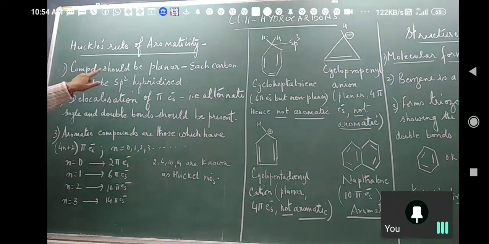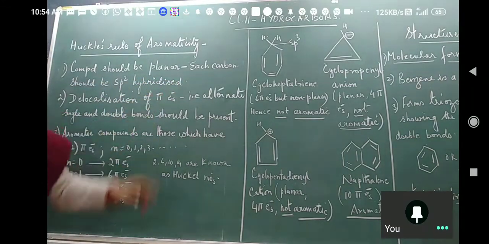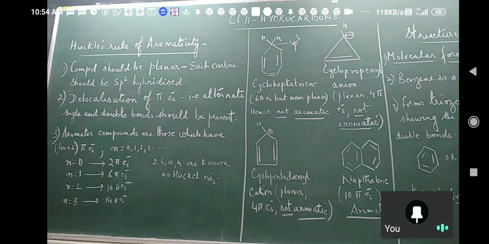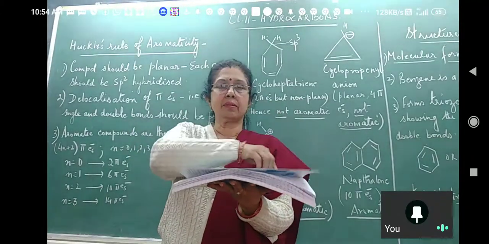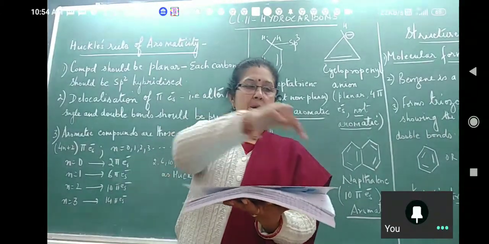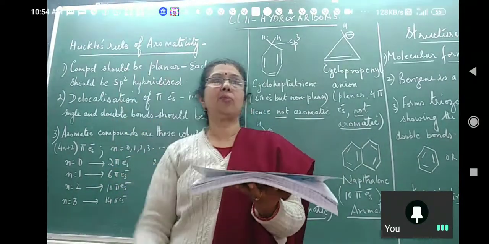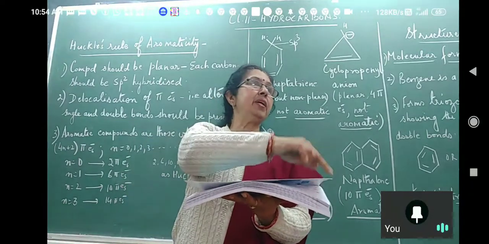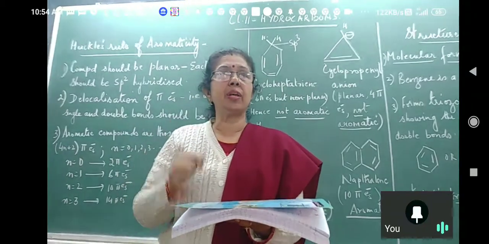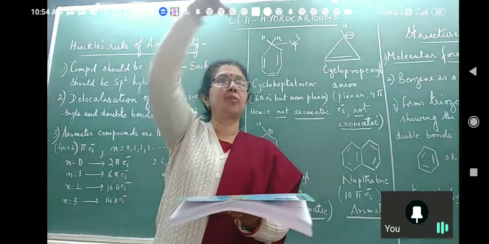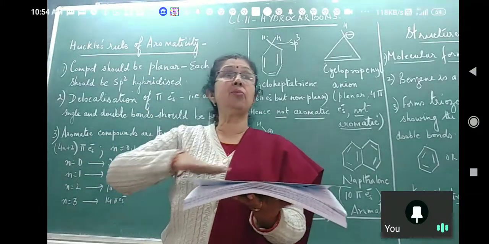First, the compound should be planar. Planar means, I can show this to you like this. All atoms, can you see this book? So all atoms should be in one plane. Not that one is here and one is here. All of them should be in one plane. In your chapter of chemical bonding, VSEPR theory, I had discussed you may have one atom on the top, one at the bottom, right? Nothing like that. All carbon atoms have to be in one plane.